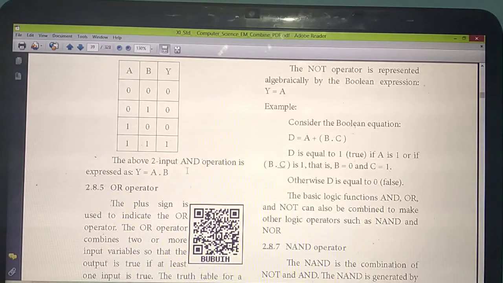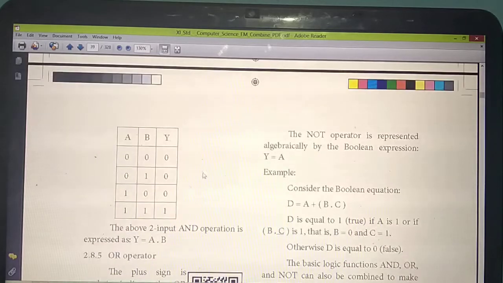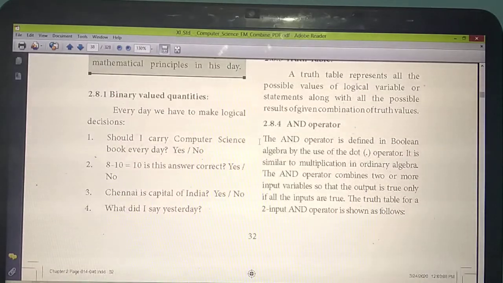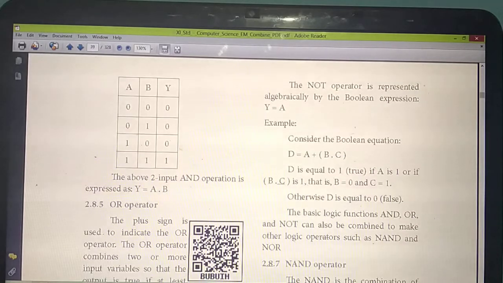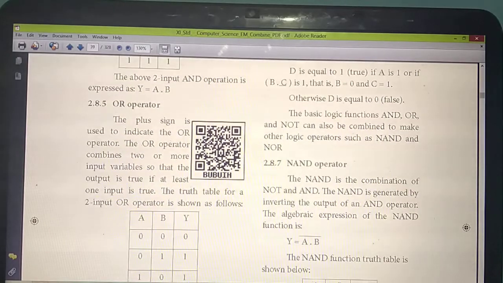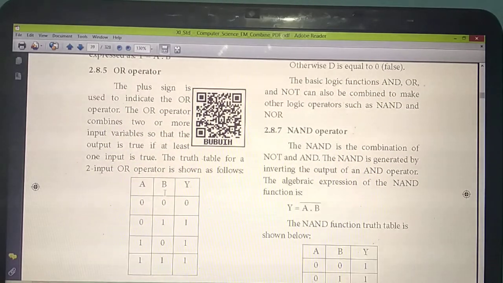So if they ask the question for 3 marks as an AND operator, you should write from here. Starting from here, you should explain what you mean by the AND operator. Then the tabular column. Then this last symbol. Understand? Yes. Next thing is the OR operator.